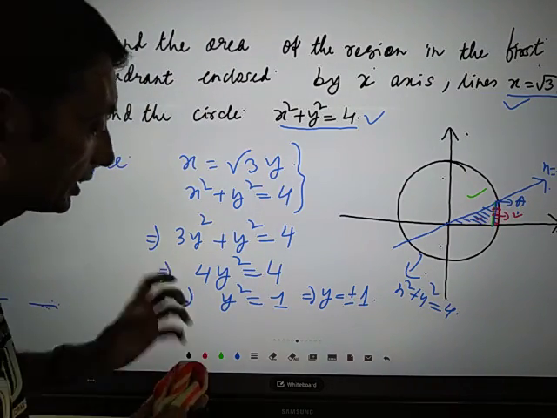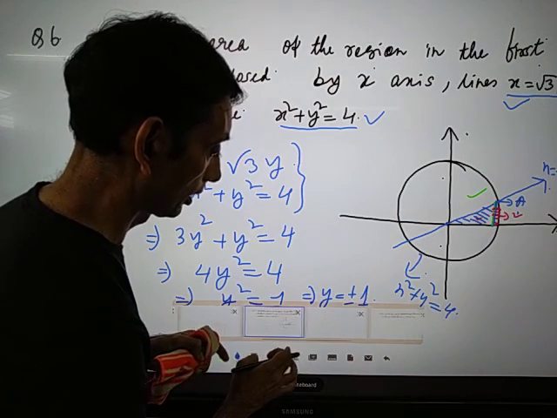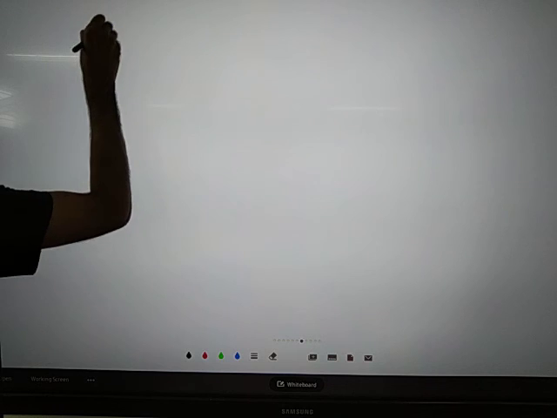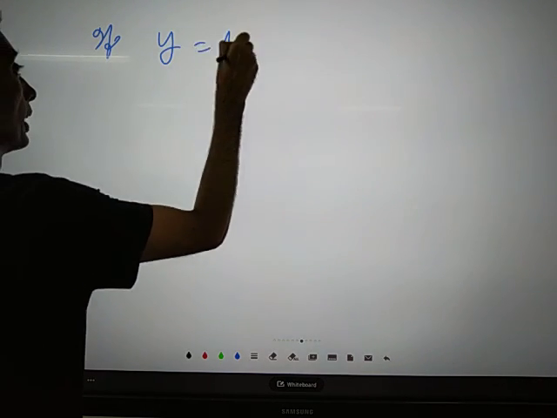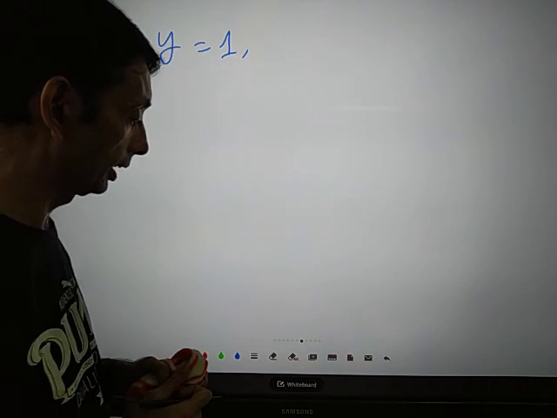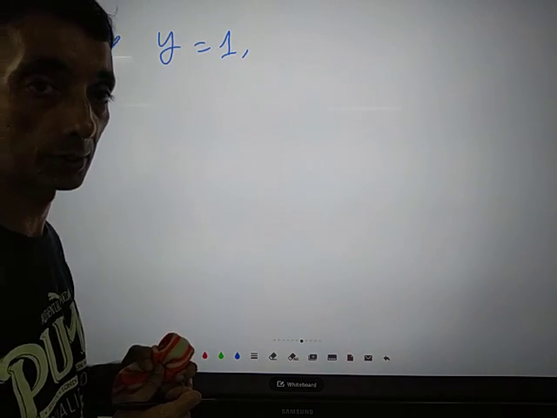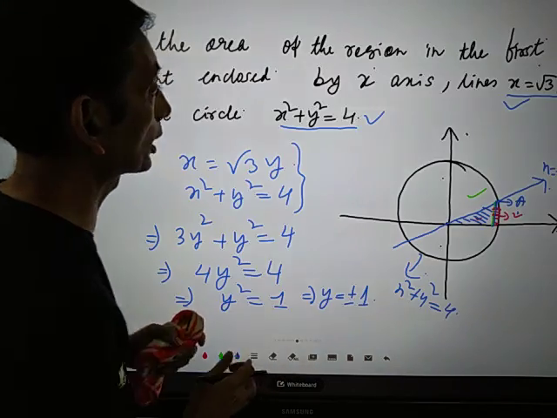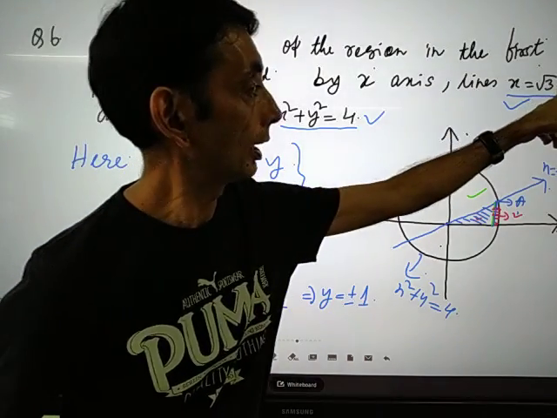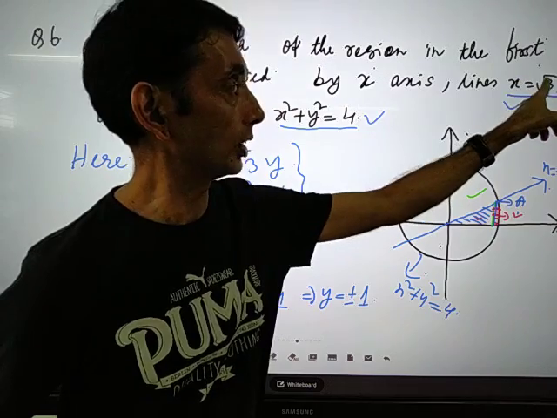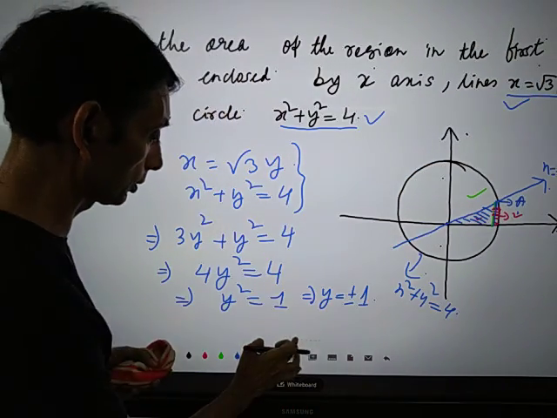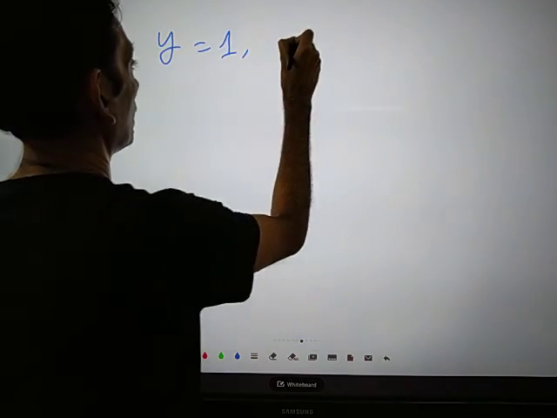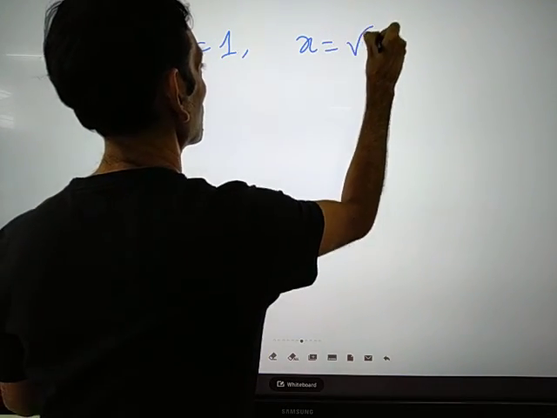If y is equal to 1, let us see what the value of x is. If y is equal to 1, then x will be root 3.